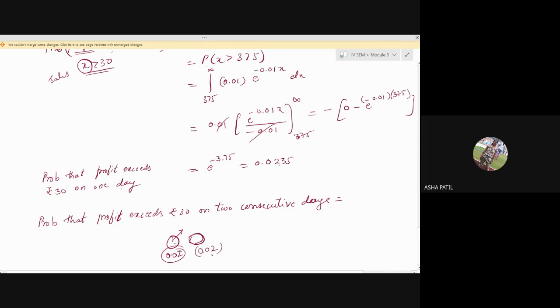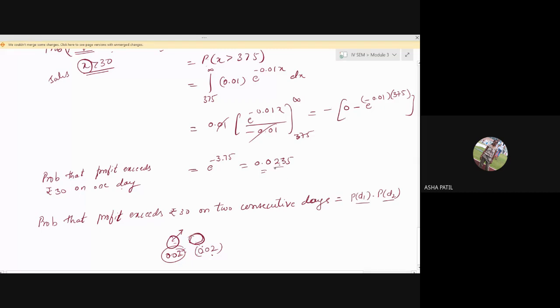Both the things have to be done simultaneously. On both the days, the profit has to exceed. It is like the probability of first day into the probability of the second day. Is it right? On both the days, the profit has to exceed this much amount, 30 rupees.